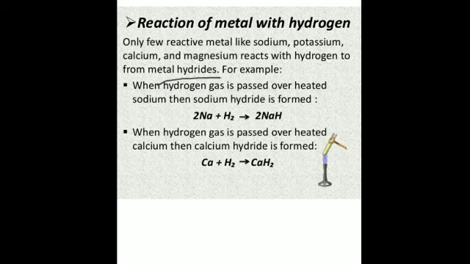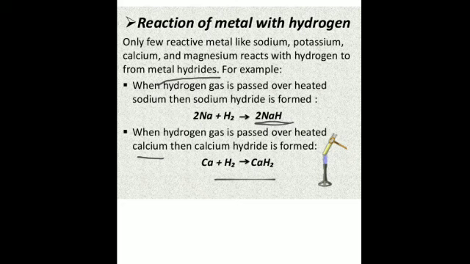For example, when hydrogen gas is passed over heated sodium, then sodium hydride is formed. Is that clear? And similarly, when hydrogen gas is passed over heated calcium, then we get calcium hydride. Similarly, when hydrogen gas is passed over heated lithium, then what do we get? We will get lithium hydride.